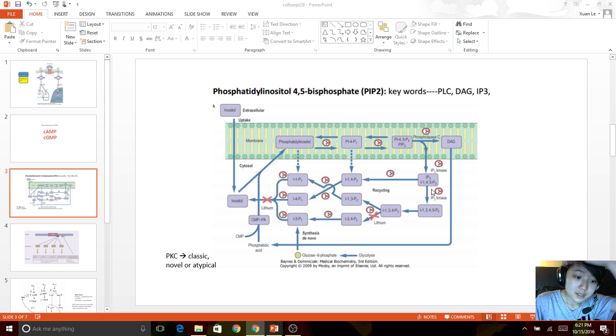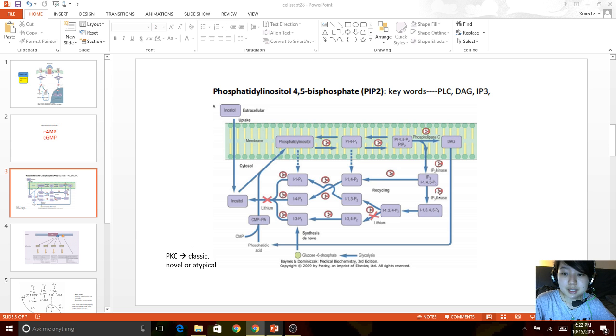So PKC, or protein kinase C, right here, is a class of kinases, kind of like PKA, and it can be broken down into 3 different classes: classic, novel, or atypical. The first 2 classes, classic and novel, are affected by DAG. So basically, DAG is going to increase the activity of PKC of these 2 classes, classic and novel.